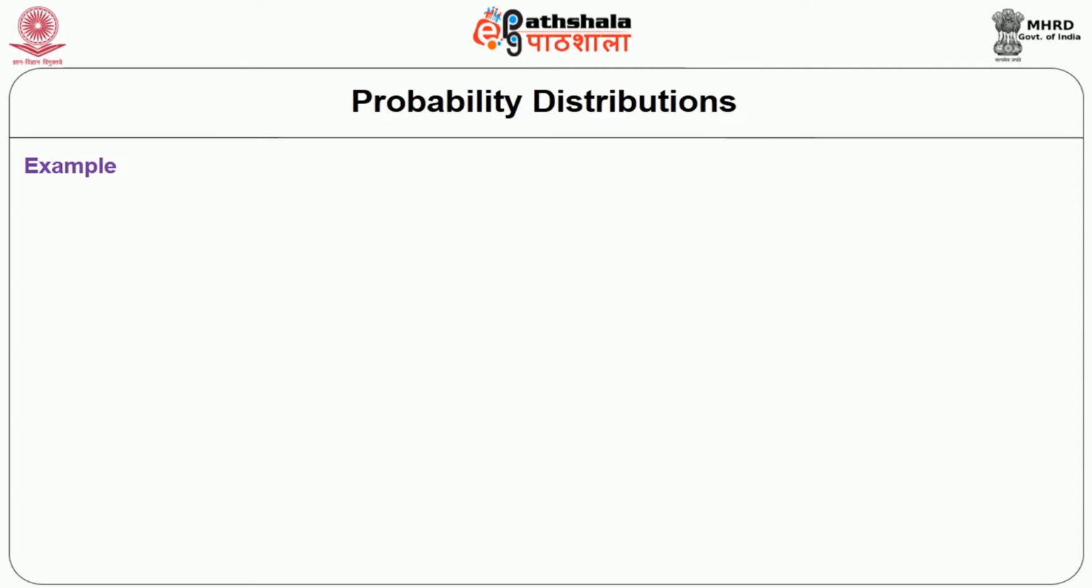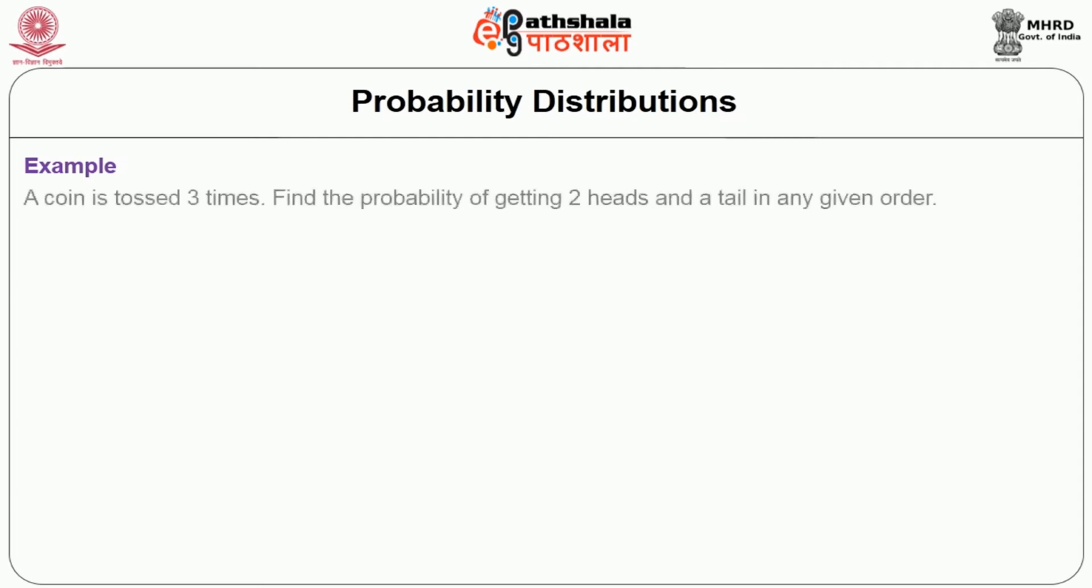Now let us have an example of how we can prove this normal probability distribution or normal curve. A coin is tossed 3 times. Find the probability of getting 2 heads and a tail in a given order. Say for example, when you are tossing a coin 3 times, you have to get 2 heads and 1 tail.